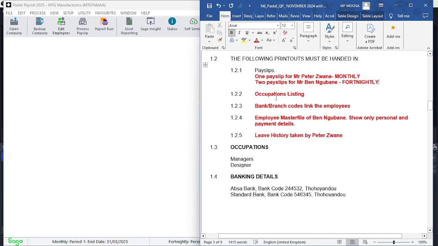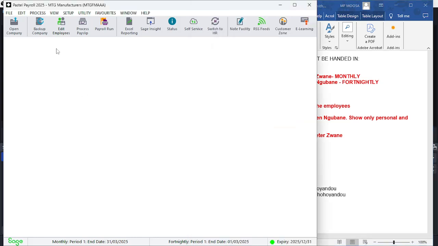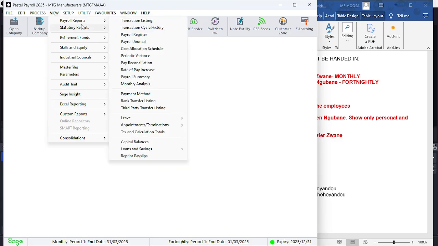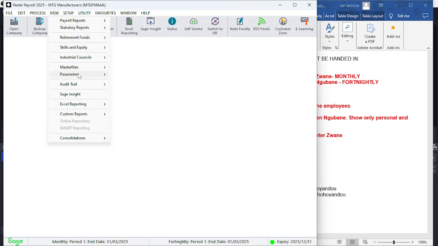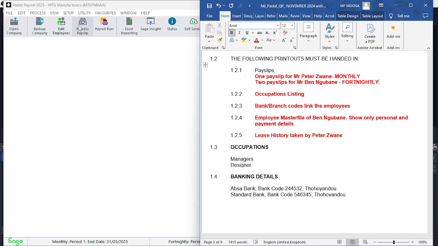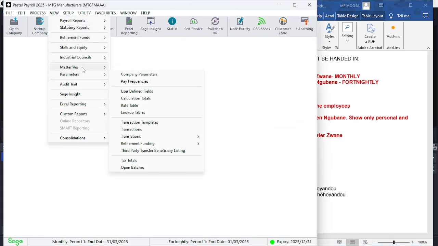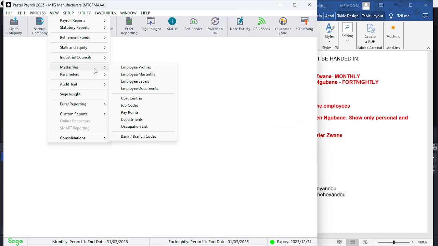We can do that, but we can also look at the occupational listing. Let's look at it here. So we're going to go to view screen and we're going to look at occupational listings, and we'll have to search to find the occupations listing. We'll find it. Generally it's going to be under the master file, but you can familiarize yourself with all these reports.